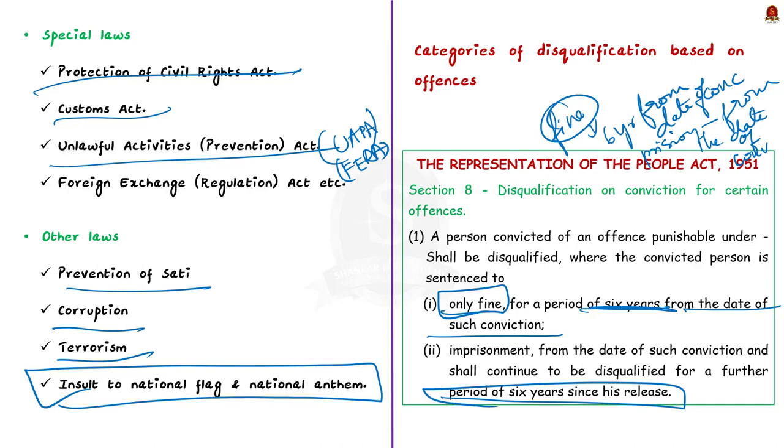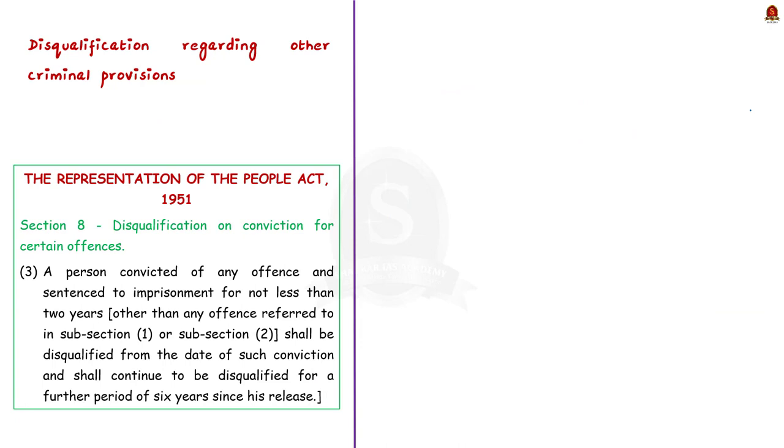Here you should also note that all other criminal provisions except those we have seen above will form a separate category. As per section 8 clause 3 of the RPA, in the context of other criminal provisions, the mere conviction will not entail disqualification and a sentence of at least 2 years in prison is needed to incur such disqualification.